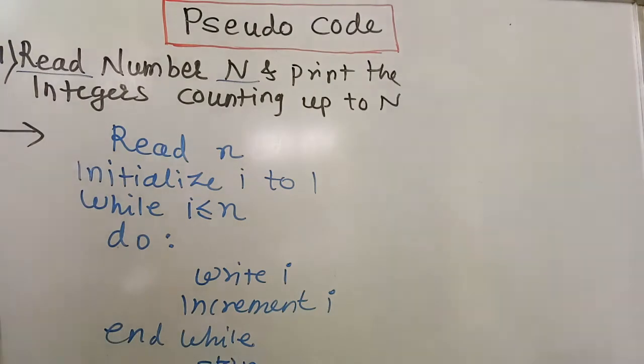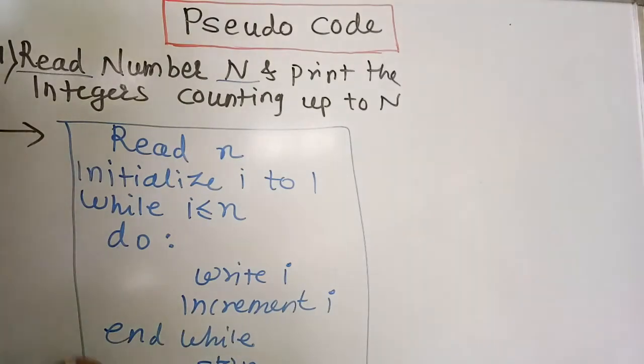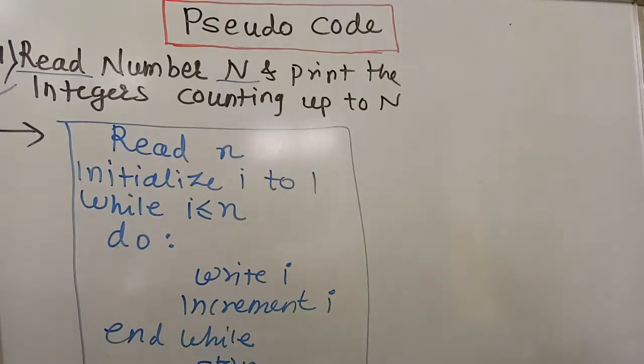So these are the 5 programming terms, not an actual program but some programming terms, and that gives you the idea about how to convert this problem into a program.